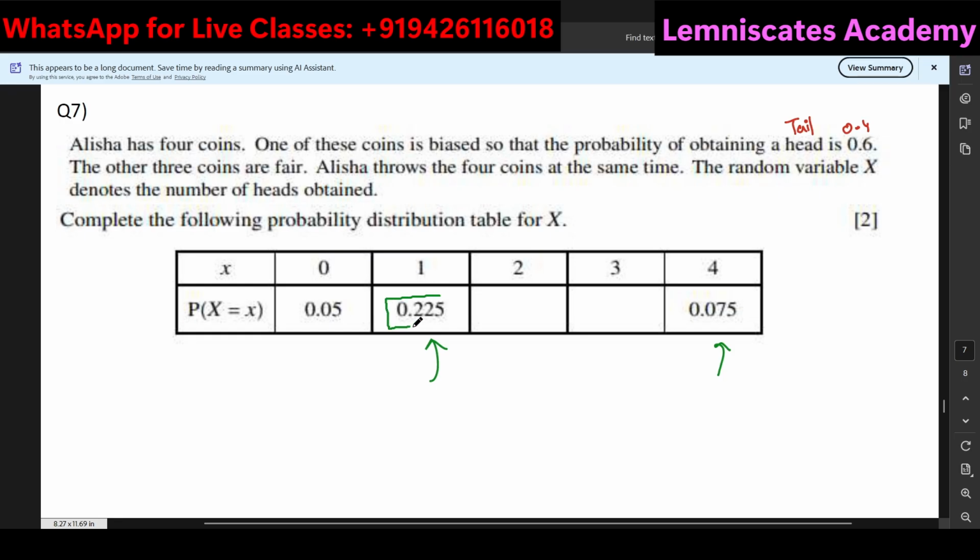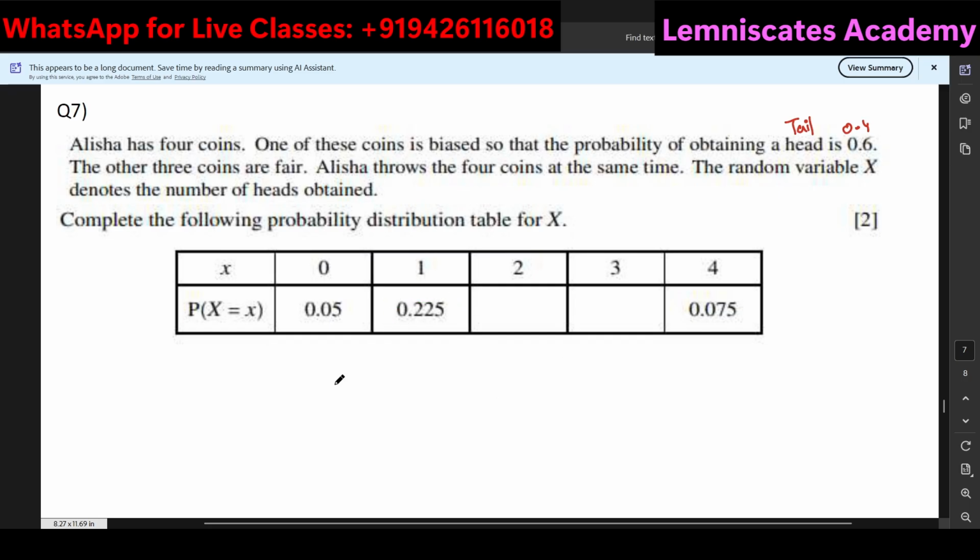Because let's say, for example, if you try to calculate the probability of x equals 1, and if you're not able to get 0.225 by yourself, it means that the logic that you are thinking about is having a problem. So I will recommend you over here, you can pause the video and try to get 0.225 by yourself. And you will realize that you are not able to get this because your concept of applying the probability is not correct over here. So over here, let me tell you, first of all, how to check if this is correct.